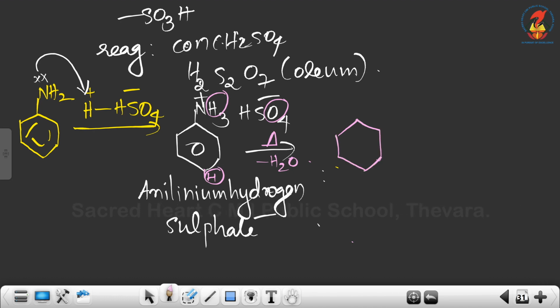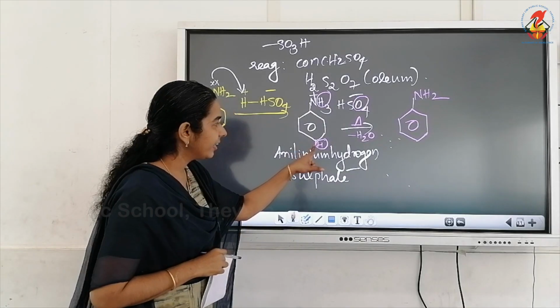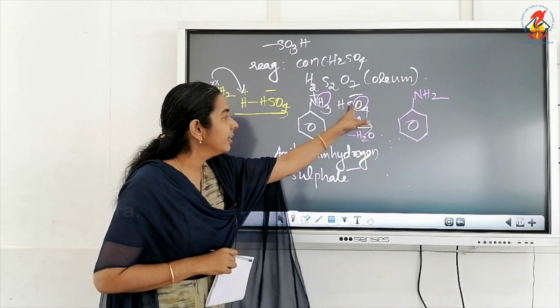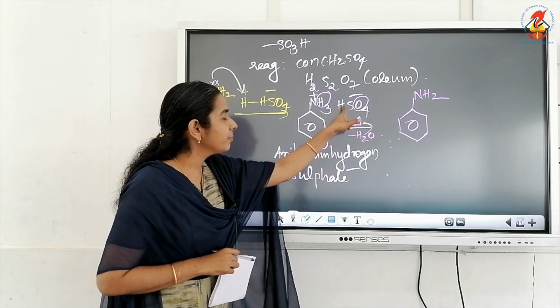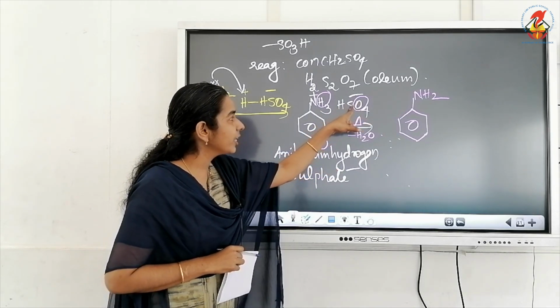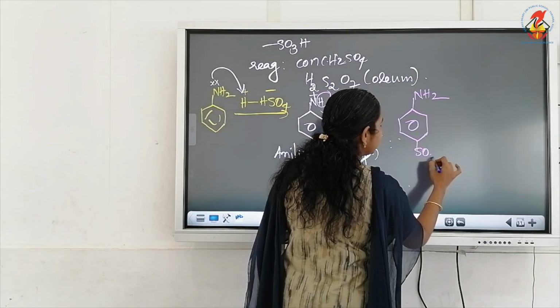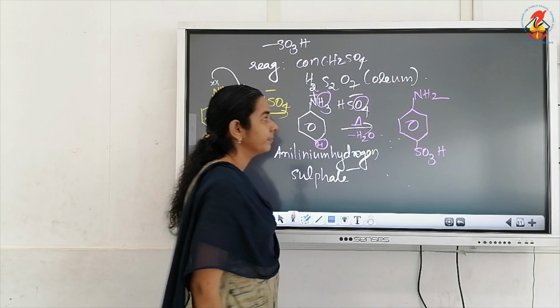So what we are getting here is NH3 will become NH2. We have taken one hydrogen from the para position. To that position, this will be introduced. Remaining what we have here, HSO3, so it will be introduced as SO3H.